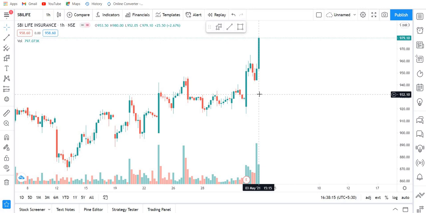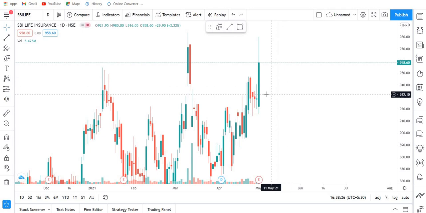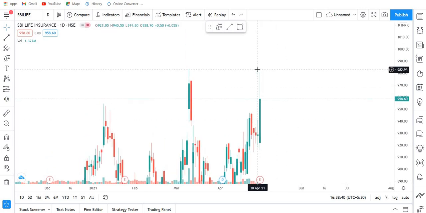This is the hourly chart, and you can see the last two candles, big green candles with huge volumes also. You can see these volumes. So I'm hoping that SBI Life is not going to stop here. As you can see, this stock has received upper side rejection, but still a big body candle. It has previously received rejections at this level only when this big candle was made. Today also it has received rejection, but I'm hoping that tomorrow once again it will try to go somewhere near this level. So yeah, I'm bullish on SBI Life.